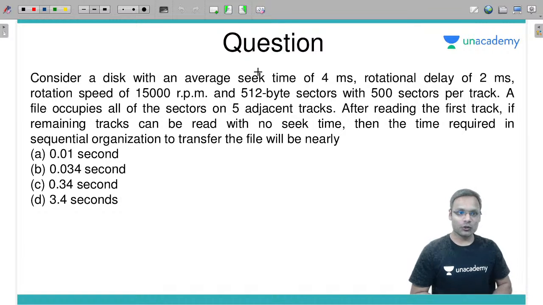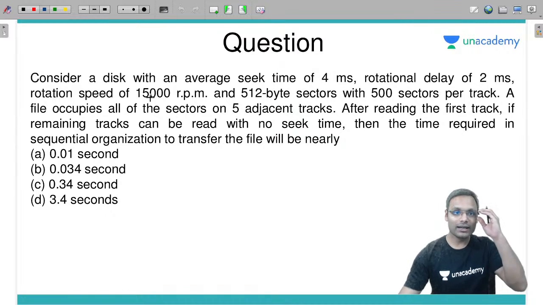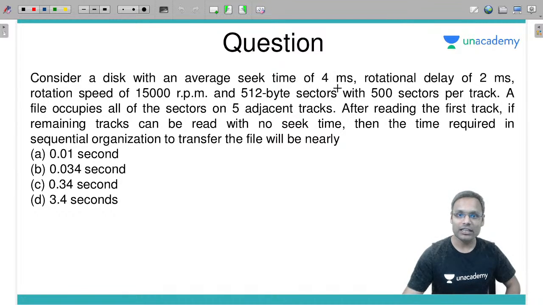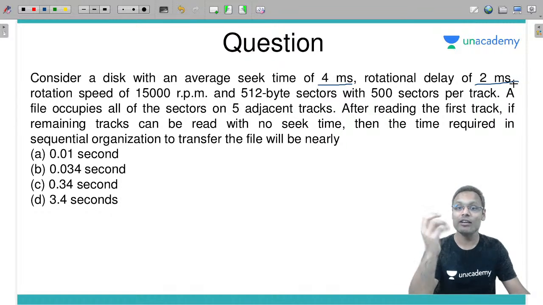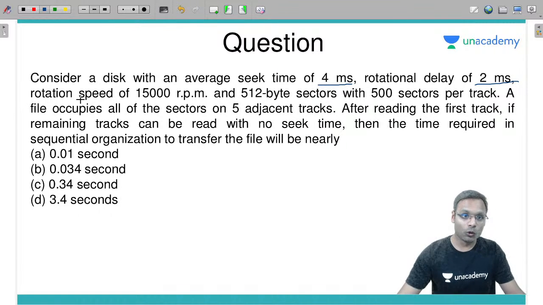So this particular question is on magnetic disk. Let's solve this particular question. Consider a disk with an average seek time of 4 millisecond. Fine, so seek time given is 4 millisecond. Rotational delay of 2 millisecond. Already given, rotational latency given directly as 2 millisecond. Rotation speed 15,000 rpm.